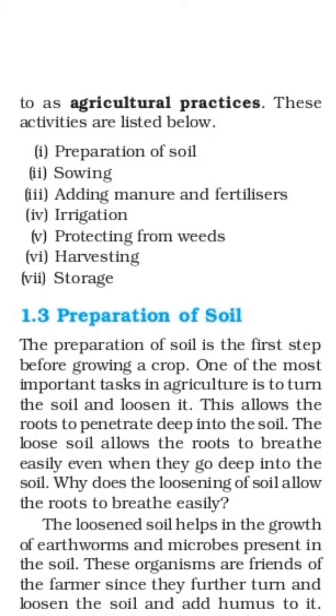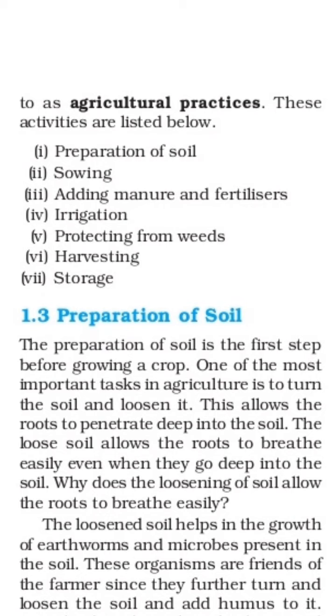Now we are aware that when farmers are taking crop production, many more activities or agriculture practices are there. First, preparation of the soil. Second, sowing. Third, adding manure and fertilizer. Fourth, irrigation. Fifth, protecting from weeds. Sixth, harvesting. And seventh, storage.